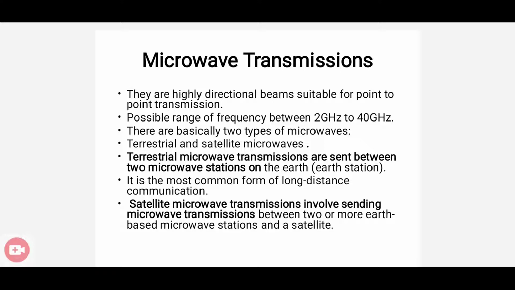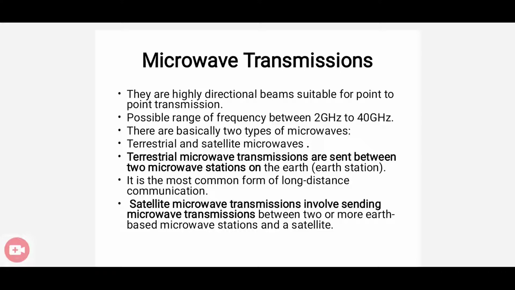In terrestrial microwave transmission, the microwave is transmitted between two earth stations, or between two antennas within the earth. In the case of satellite microwave transmission, the signal transmission is between the earth station as well as the satellite. So that is the main difference between the terrestrial microwave and the satellite microwave.